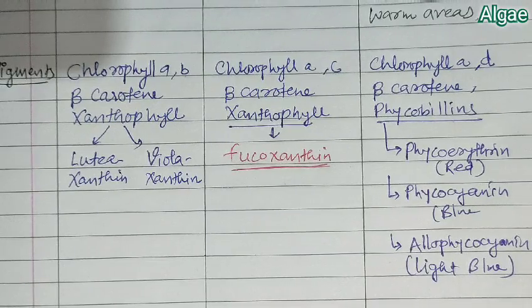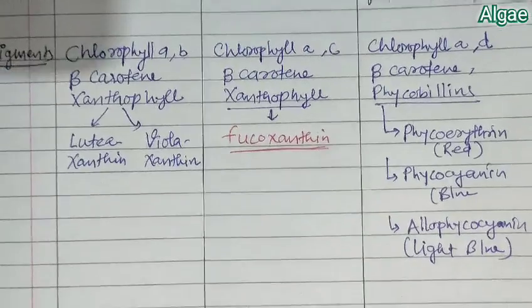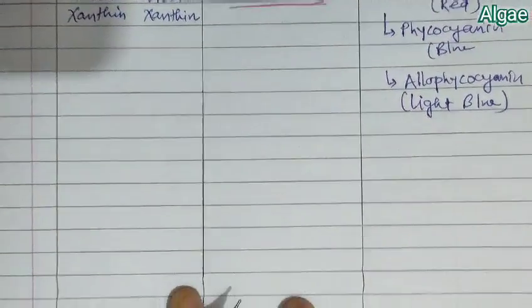Now after the type of pigment, the next basis which we have used for this classification is the storage food. So next we talk about the storage food.